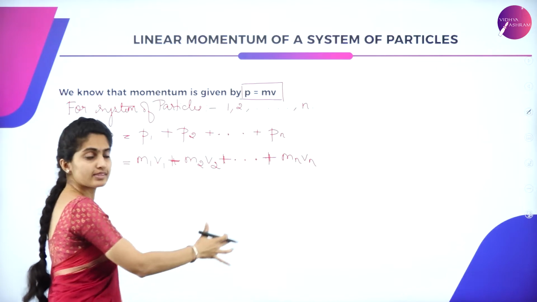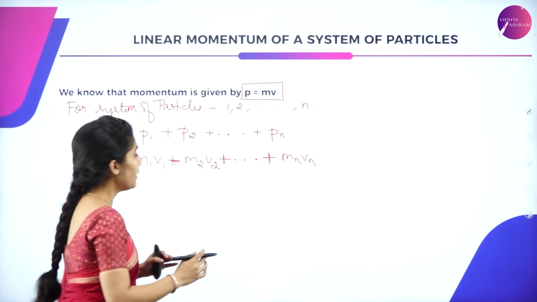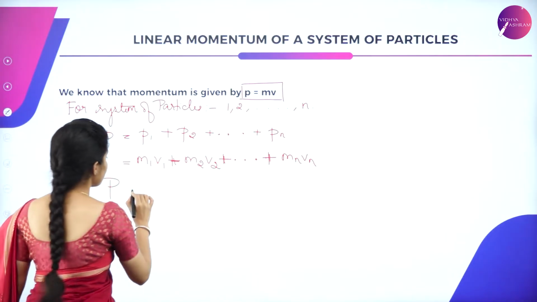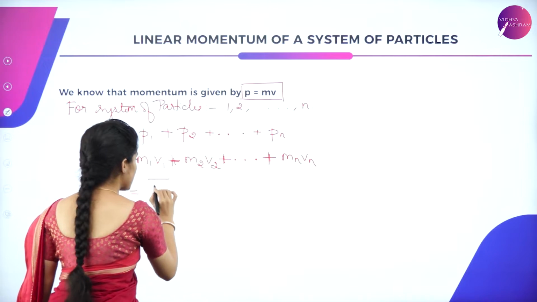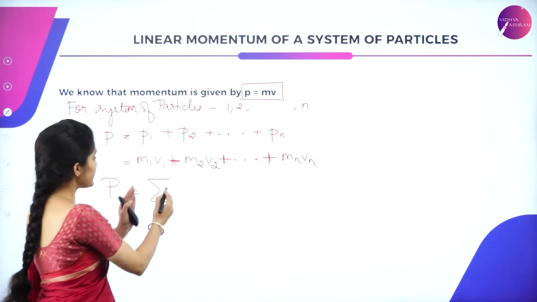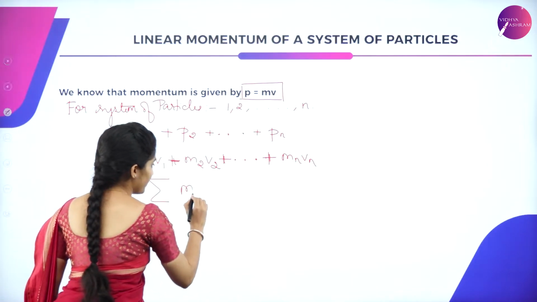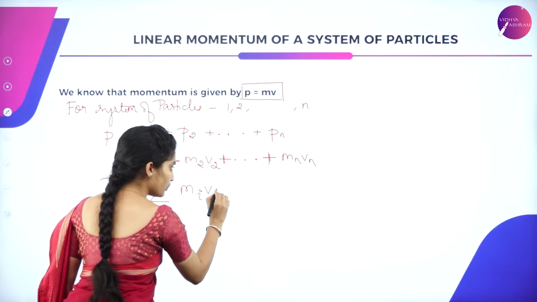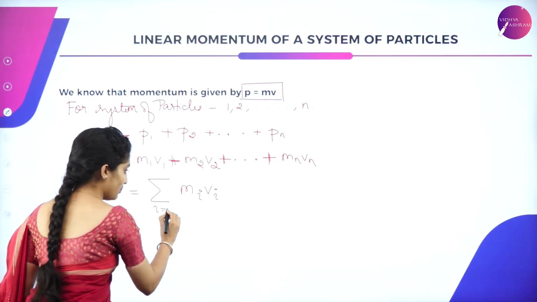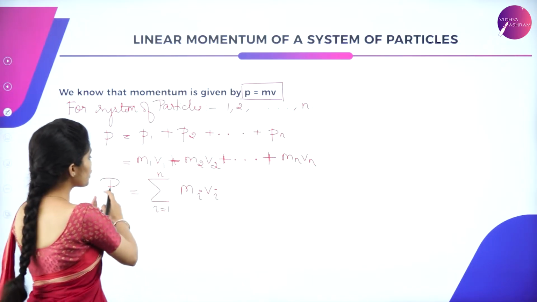So you will have to sum up the momentum of the total particles, which is the total momentum, equal to summation of mi vi, where i is a variable which varies from 1 to n. Okay, so this is the total momentum.